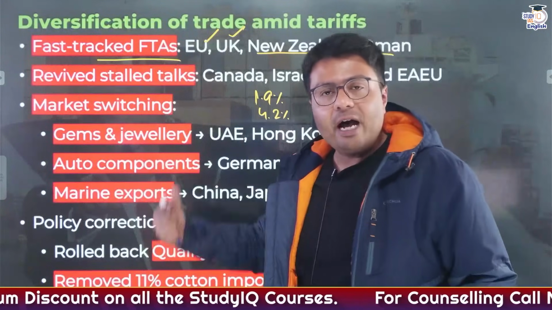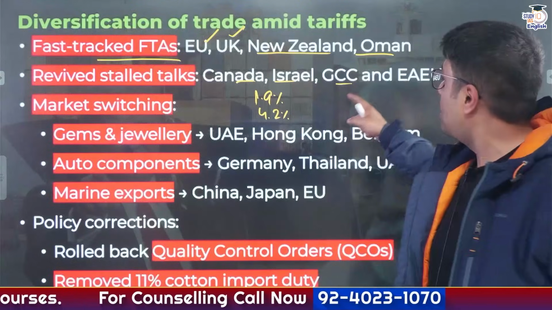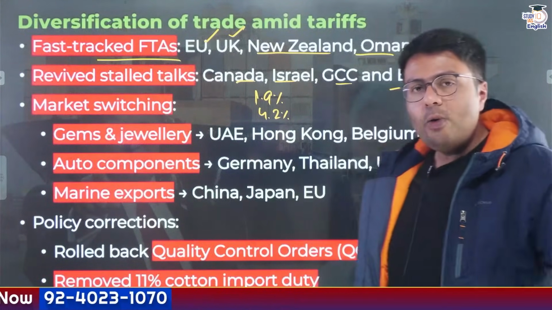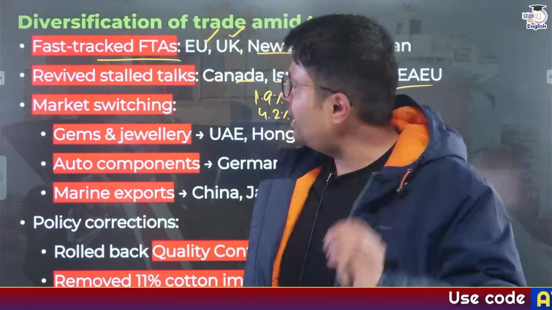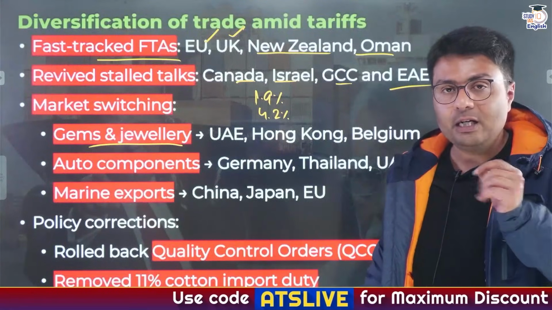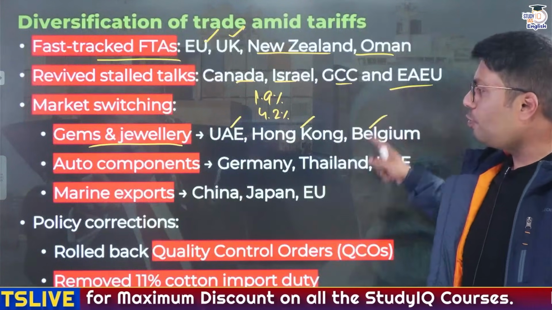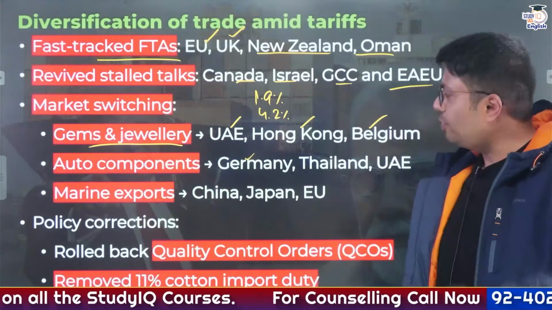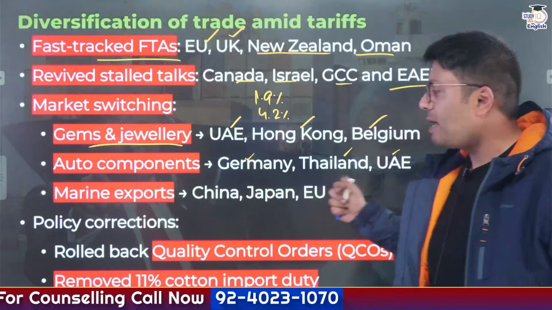And we have also revived the stalled talks with Canada, Israel, the Gulf Cooperation Council and the Eurasian Economic Union, which is led by Russia. Now, India also switched markets of its important export products. One of the important export products is gems and jewelry, and the US was one of the key destinations for it. So what India did, it shifted it away to the United Arab Emirates, to Hong Kong, to Belgium. Similarly, for auto components, the trade was shifted to Germany, Thailand, UAE. For marine exports, it was shifted to China, Japan and the EU.